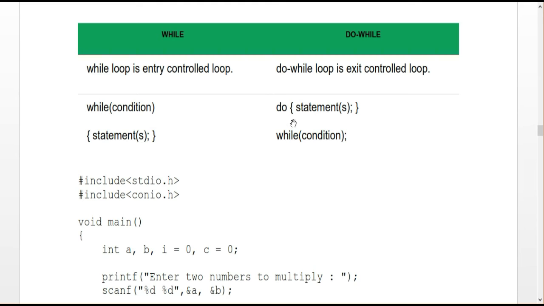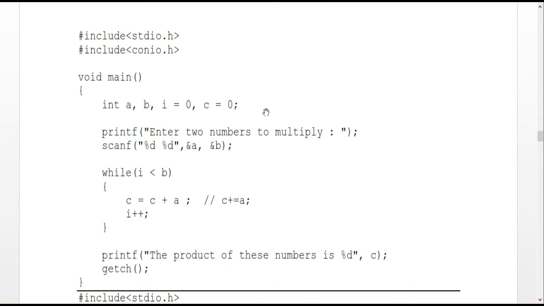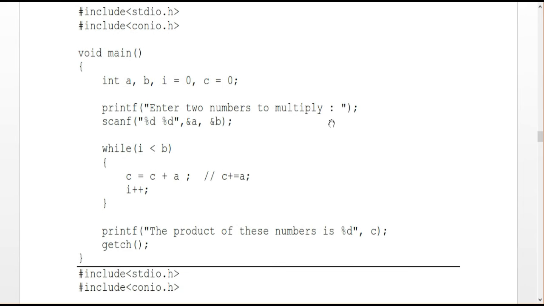And another sample program for while and do while. Here I am going to multiply two numbers. The scanner gets the numbers from the user, A and B, and while i less than B. The value of i is initially 0. So it starts from the 0 value. 0 plus the value of A, the first value of A. So this is a multiplication. The multiply operation is performed using addition. I am not directly multiplying the two numbers. I am multiplying the two numbers using the while loop.